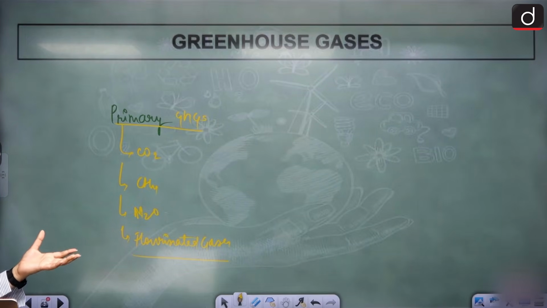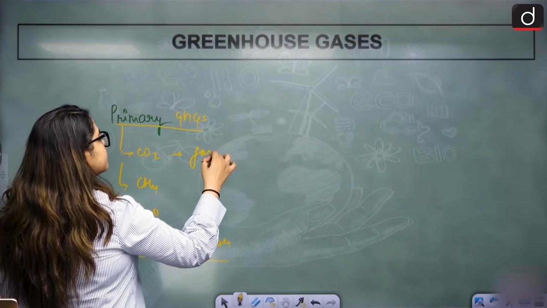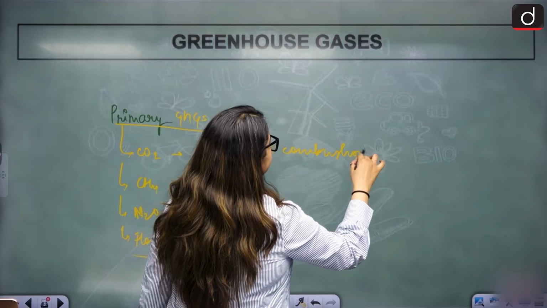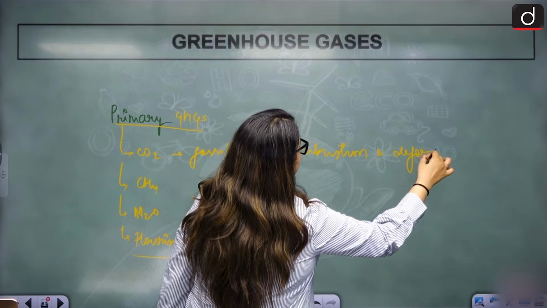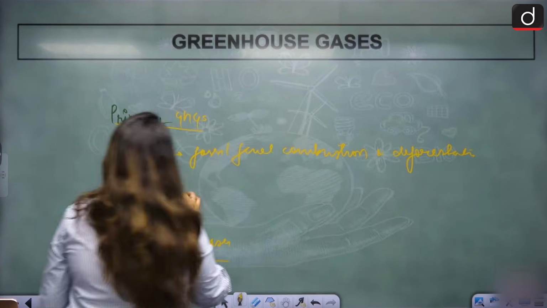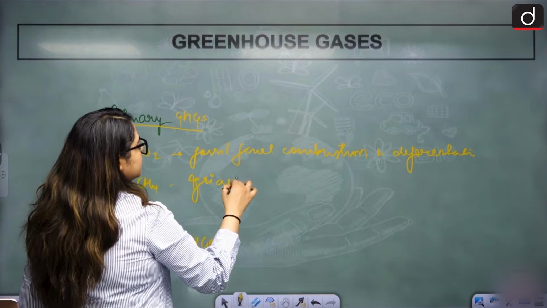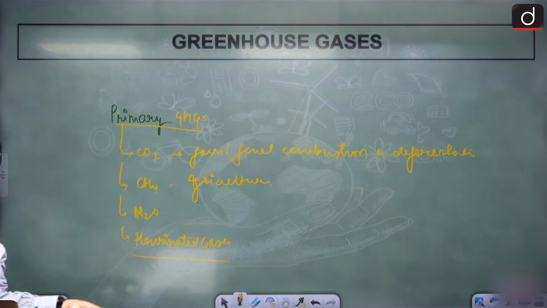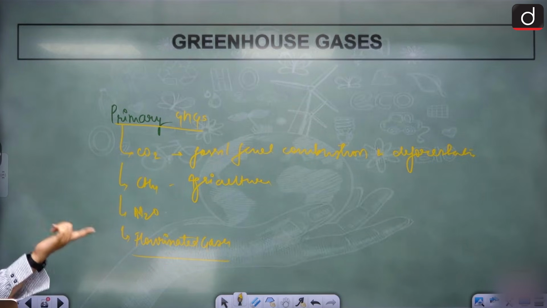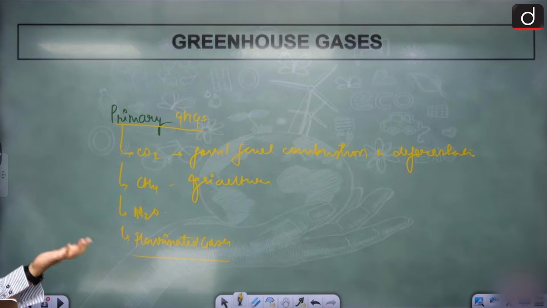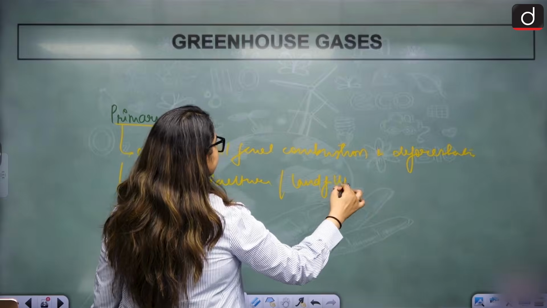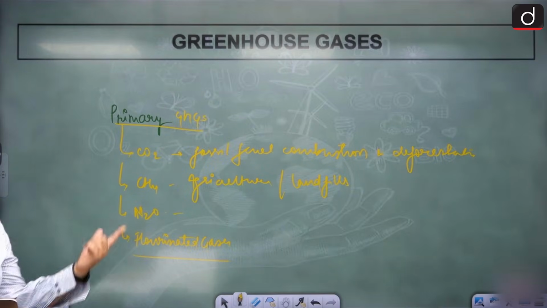CO2 forms from fossil fuel combustion and deforestation. How does it form? Fossil fuel combustion and deforestation, right? Methane is released from agricultural waste, or decomposition and industrial processes also. Natural gas leaks, agriculture, livestock, landfills, all of them release methane or CH4. N2O comes from industrial releases.